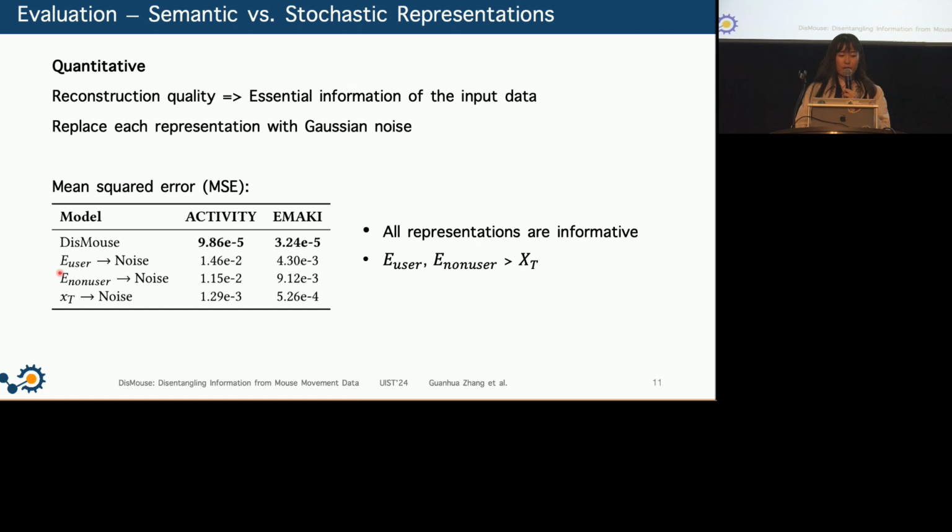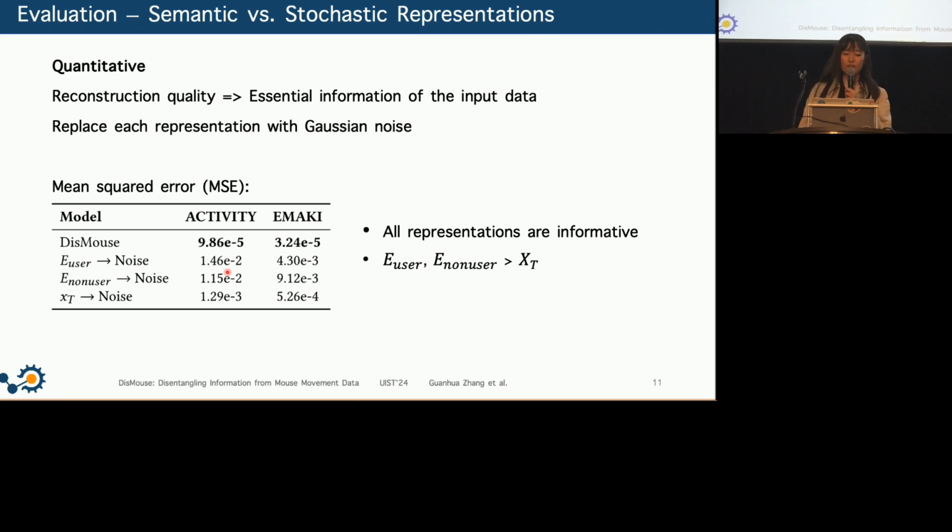Also, compared to x_T, replacing either the E-user or E-non-user, these two semantic representations, results in a larger reconstruction error increase. So this means that these two representations capture more critical information than the x_T, which is just the stochastic variation.